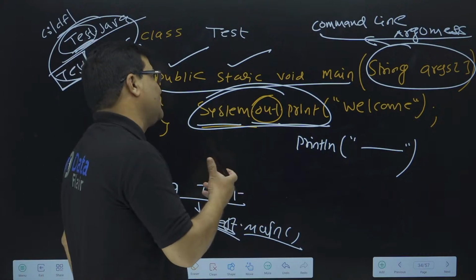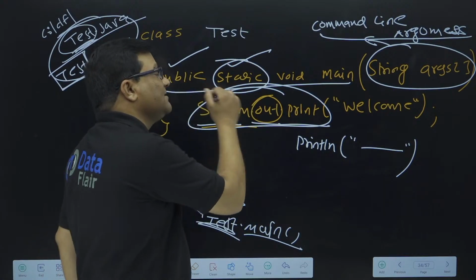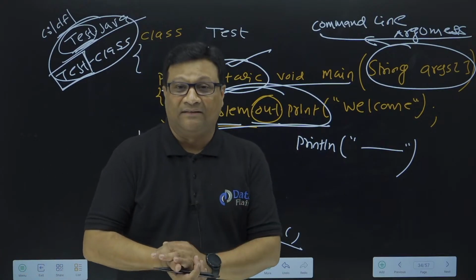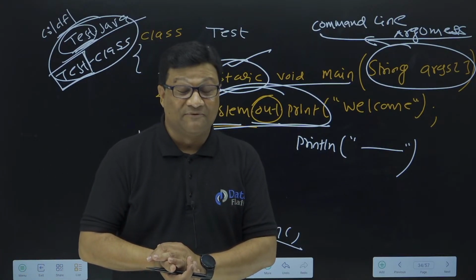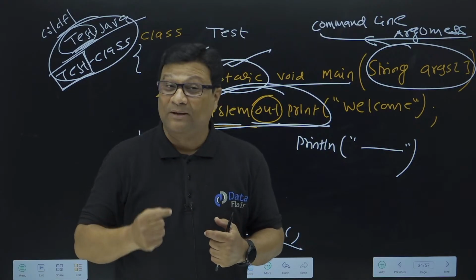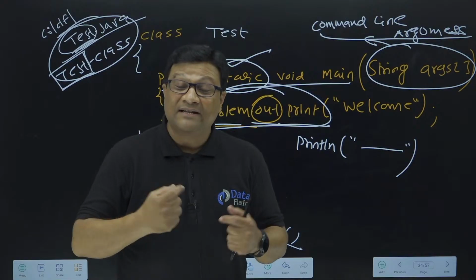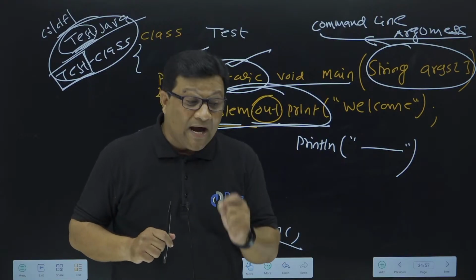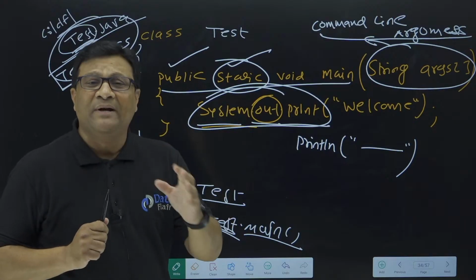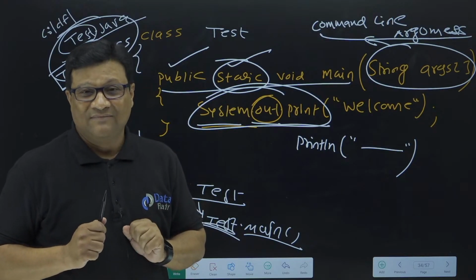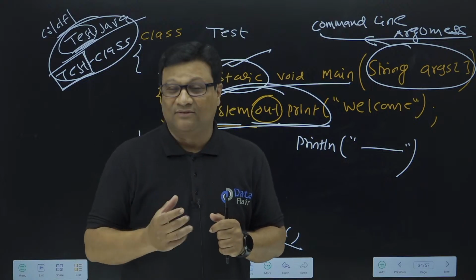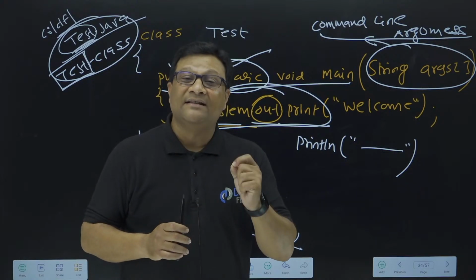Okay, let me ask you, why do we make this main method a static method? My first question to you, why is main a static method? I explained it in the last video. If some of you have attended the last one, then you can easily answer. Type fast, because every first 10 minutes is a question answer round. This is a very frequently asked interview question. In a very small line you have to answer it, in 2 or 3 words, not more than that. Why is main static in Java?